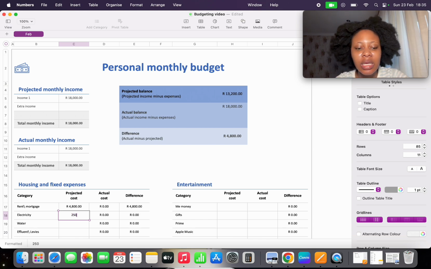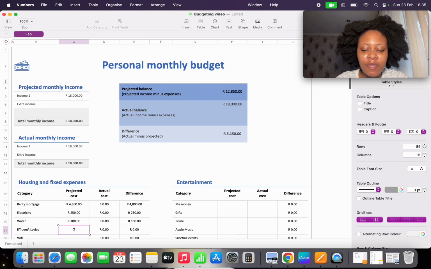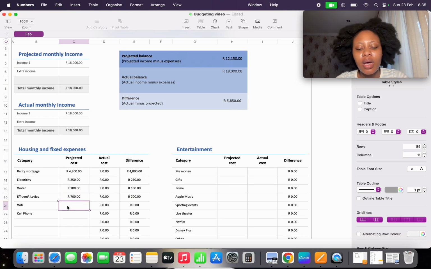And then electricity, you'd be paying about 250 a month. And then water, say about 100. Affluent is about 700, depending. And then Wi-Fi, I'm going to charge it at 500. And then your cell phone. So this would be just airtime, just to call without any data usage. So put this at 100, depending on if you actually make phone calls in this day and age.